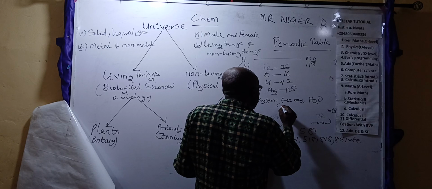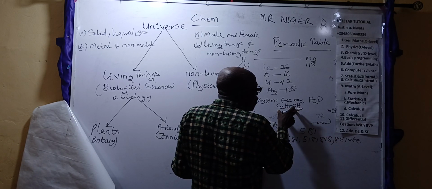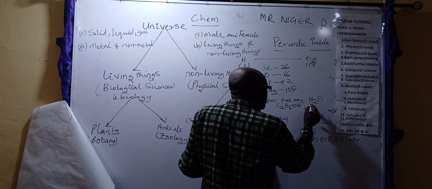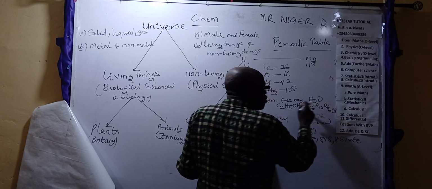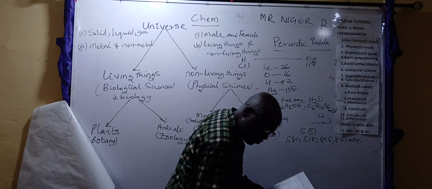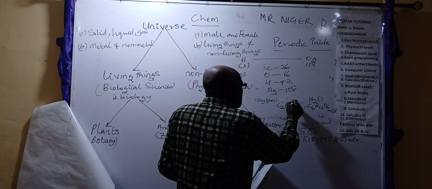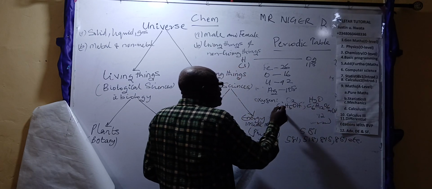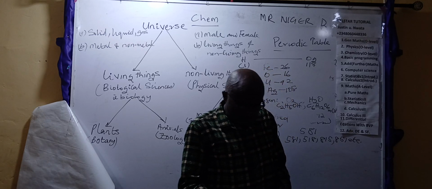The same oxygen is inside alcohol. The same oxygen is inside glucose. Oxygen as the oxygen we breathe in, free oxygen in the atmosphere; oxygen inside water, oxygen inside alcohol, oxygen inside glucose, and so on and so forth.